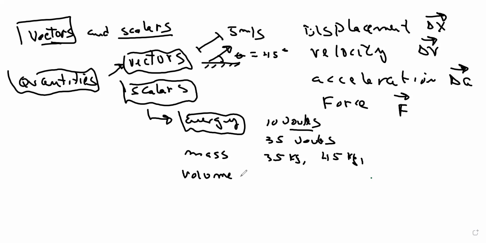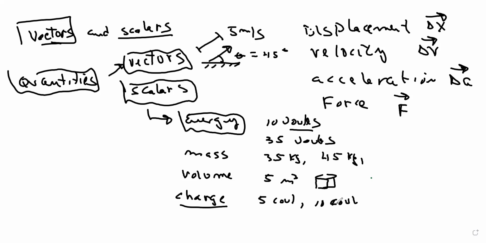Another scalar would be volume. You can have 5 cubic meters, for example, if you have a little box like there. Volume is a scalar. You don't have to break it down in other components. Electric charge, you have 5 coulombs, 10 coulombs.